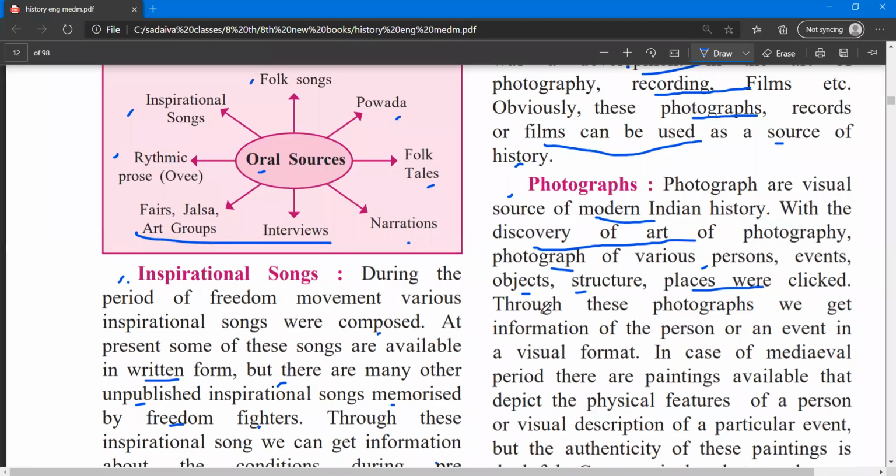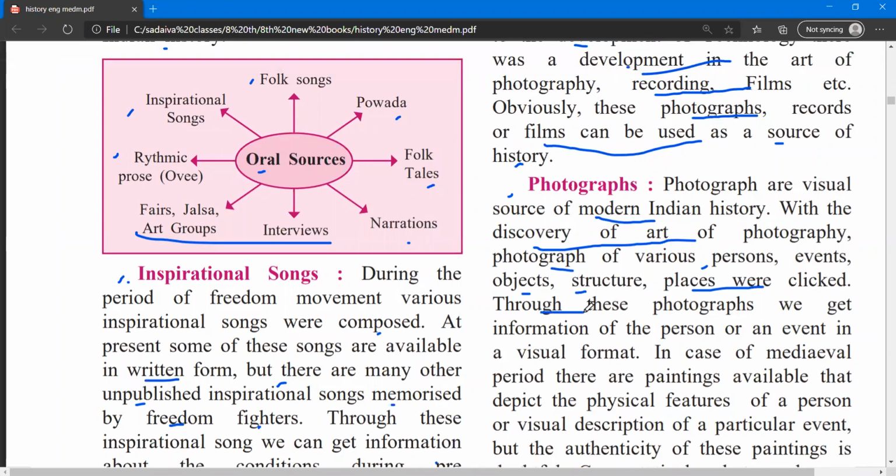So due to this photography technology, photographers can click any moment, any structure, or various personalities, events, objects, structures, and places. Through these photographs, we get information about a person or an event in visual format.